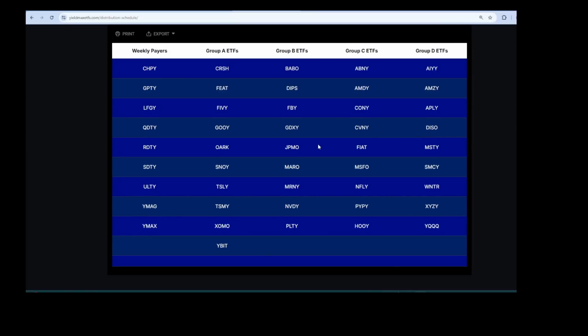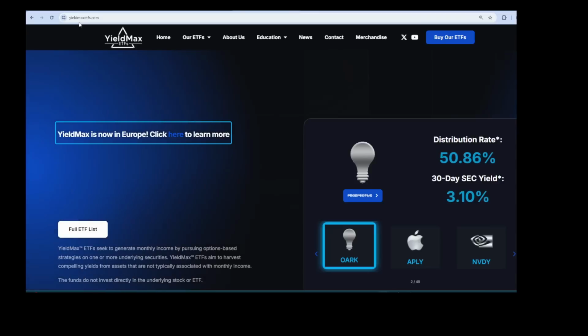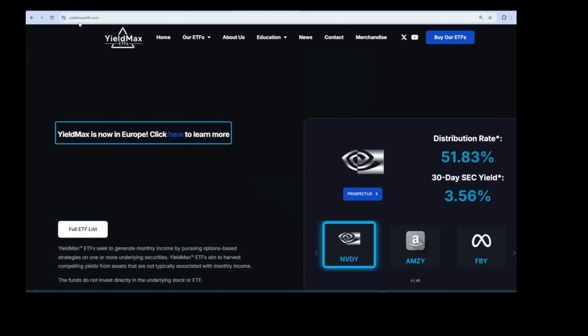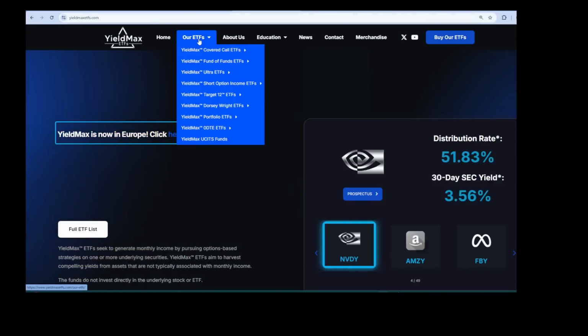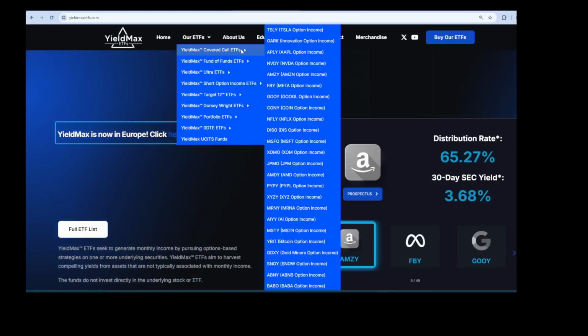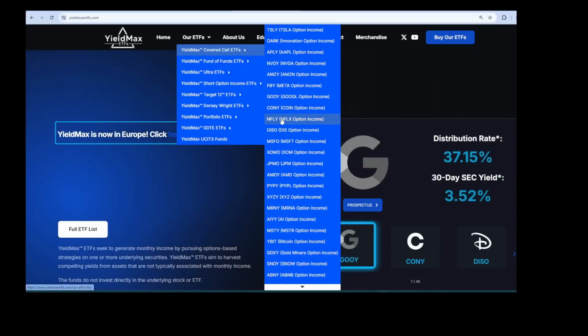So we'll just start right off by going right to the home page of YMAX. So as you can see, we are on the homepage of YMAX. This is YMAXETFs.com. Now, to get to that distribution list, that's pretty simple. Or if you just want to look at individual ETFs, you can do the drop down here. The covered calls one is, of course, where the majority of them live. And then you can just go through here, find the one that you're looking for. Right there's MISTY, there's NVDY, and so forth.